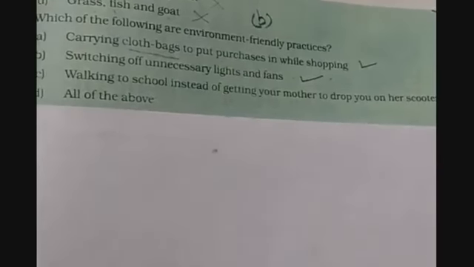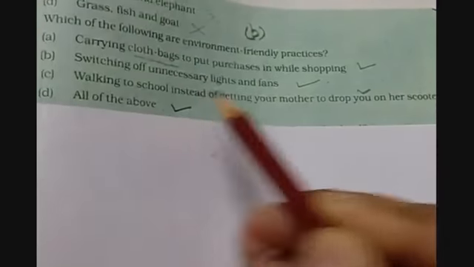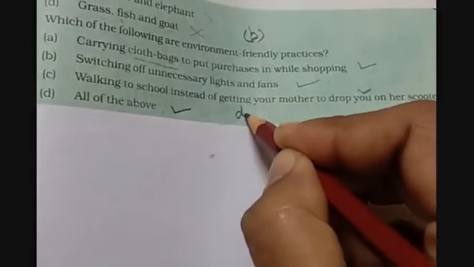Option C, walking to school instead of getting your mother to drop you on her scooter. This practice is also saving fuel, so this is also environment friendly. So option D, all of the above, is the correct option. So the answer is option D.